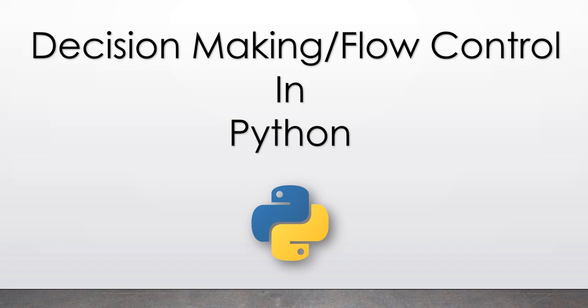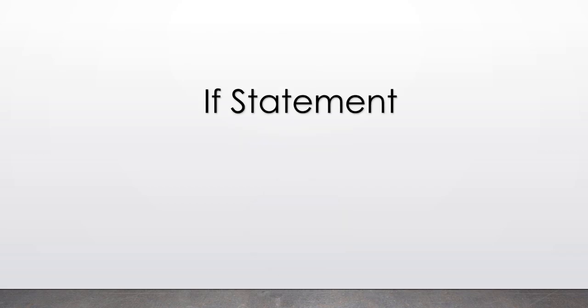Okay, so let us now actually implement the concept of decision making or flow control in Python. In the earlier theoretical lecture, we have seen the theoretical concept of the if statement, what is the need of using the if statement and everything about it. But like any other concept in Python, we won't actually understand it until we implement it.